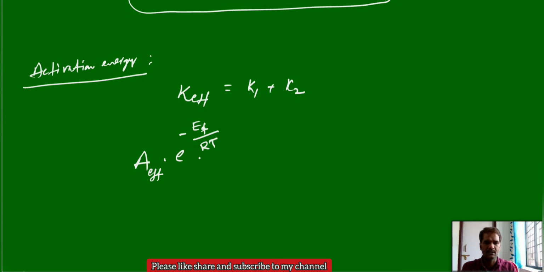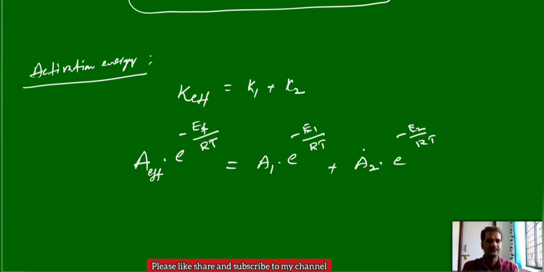The temperature is constant, R is anyhow constant, that is equal to, with respect to K1, A1 into e power, activation energy 1, let me write as E1 by RT, plus A2 e power minus E2 by RT. Again here E2 indicates activation energy for the second reaction.